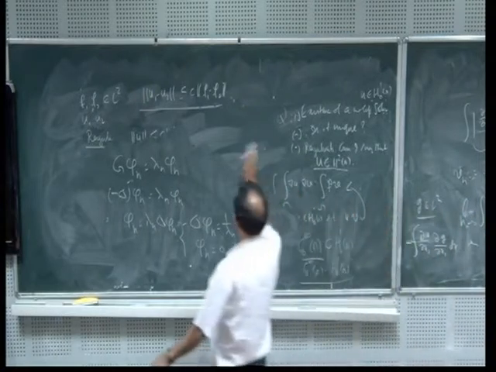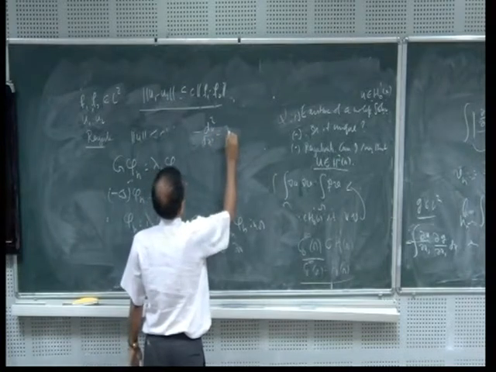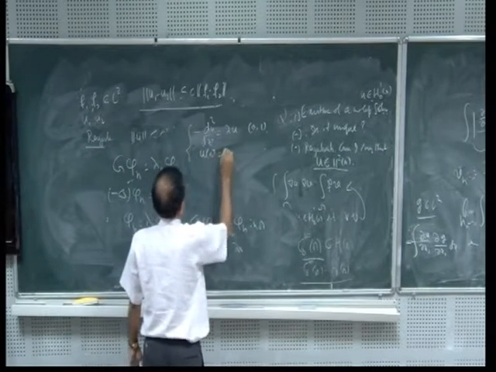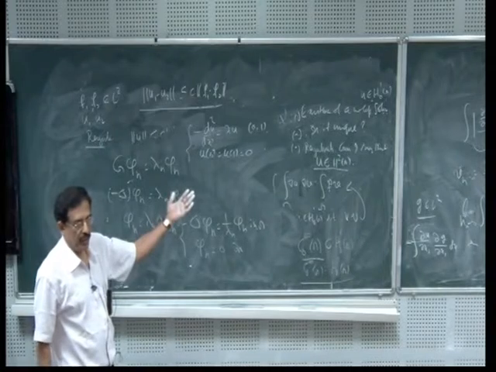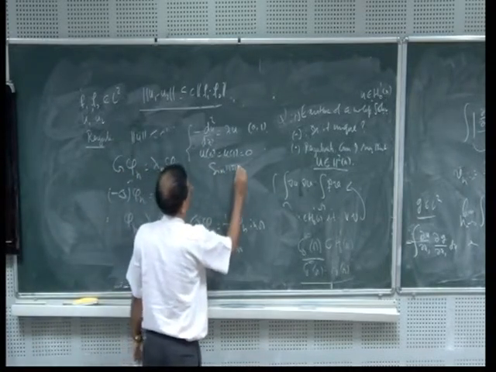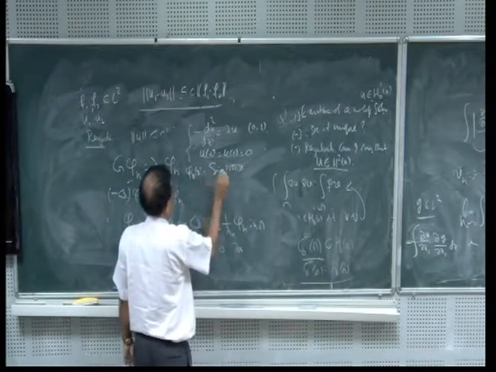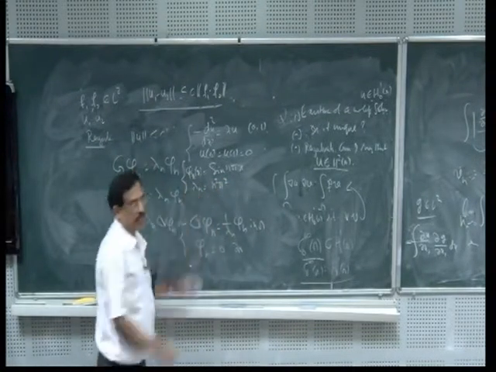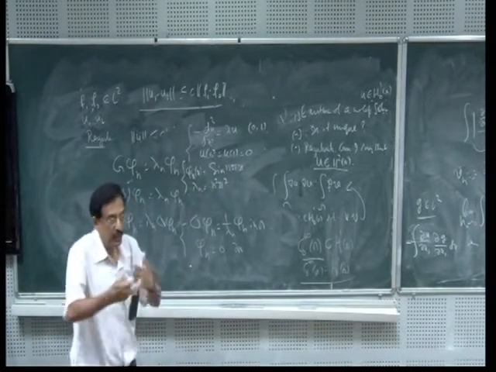What am I to say? You have minus d square by dx square u is equal to lambda u. You would like to solve this in the interval 0, 1, with u of 0 equal to u of 1 equal to 0. This is a Sturm-Liouville problem, an eigenvalue problem. What are all the solutions for this equation? You know that sin n pi x, you call this phi n of x, sin n pi x, you will get this, and lambda n equal to n square pi square. This forms a complete orthonormal set for this problem. This you can do by hand.